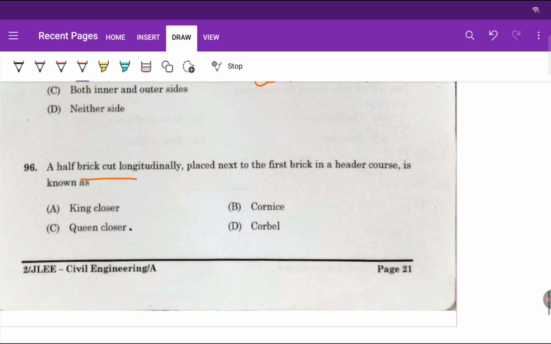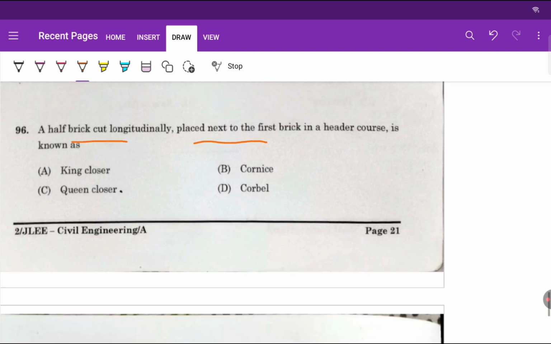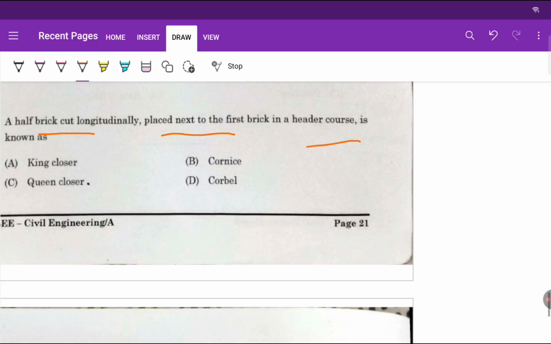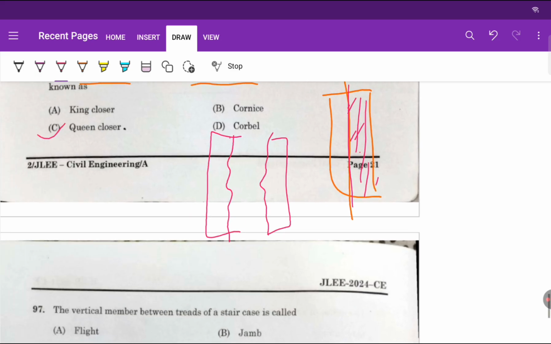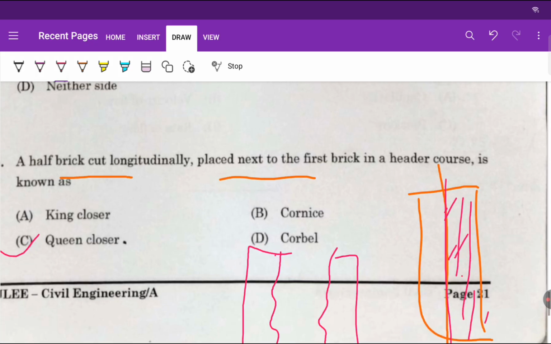A half brick cut longitudinally placed next to the first brick in a header course is known as what? When you cut a brick along the length in half, if I cut this portion like this, we will have two halves, right? These two halves are called queen closure, and another one is king closure.